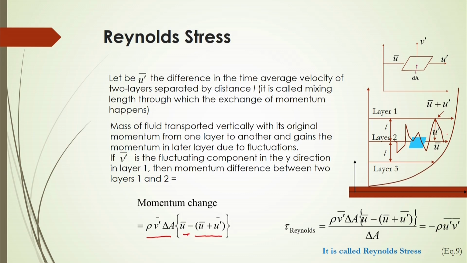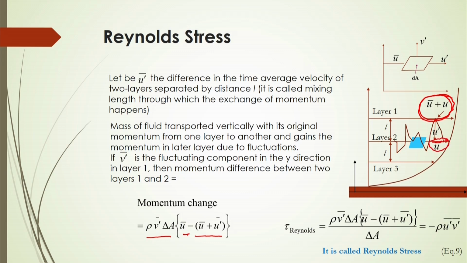Here this is the average velocity, and this is the velocity fluctuating component u dashed. In this layer the velocity is u bar plus u dashed, and in this layer the velocity is u.